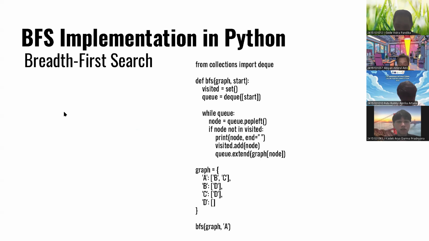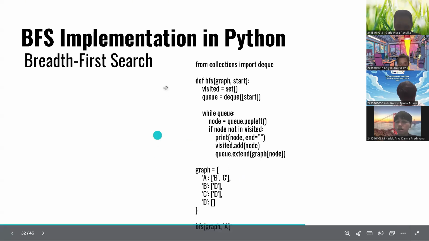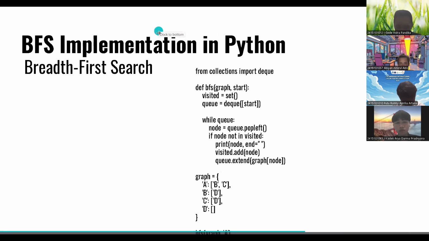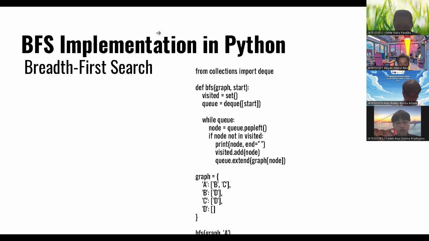Here's the looping: while q, node equals q dot popleft. This means the nodes will be traversed from left first, from left, mid, to right. If node not in visited, print node and an empty string.